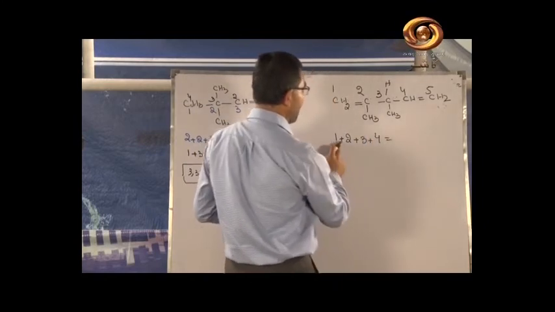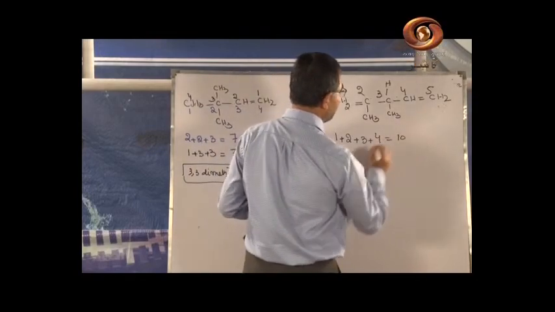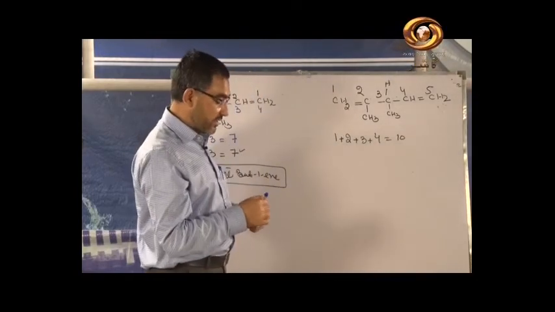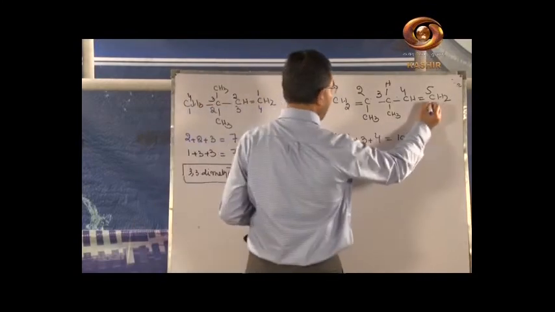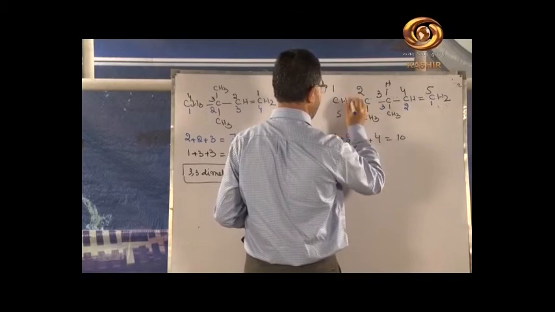So the sum will be 1 plus 2, 3, 3 plus 3, 6, and plus 4 is 10. Now if we do the numbering from this side, 1, 2, 3, 4 and 5.